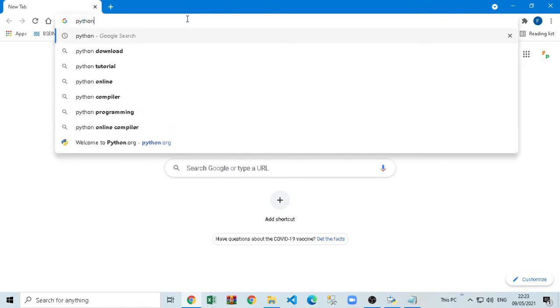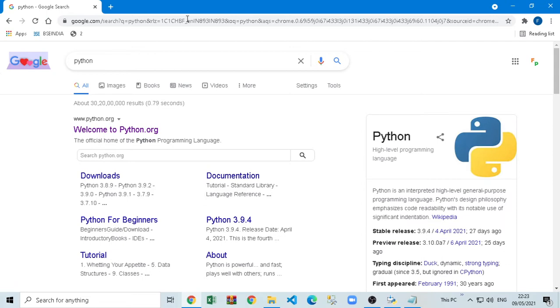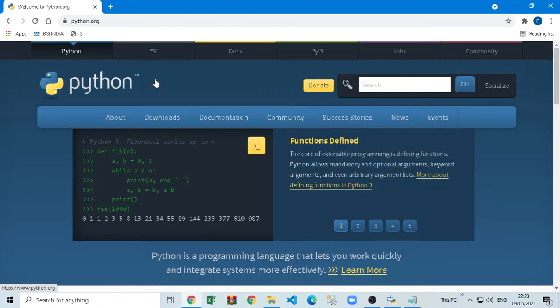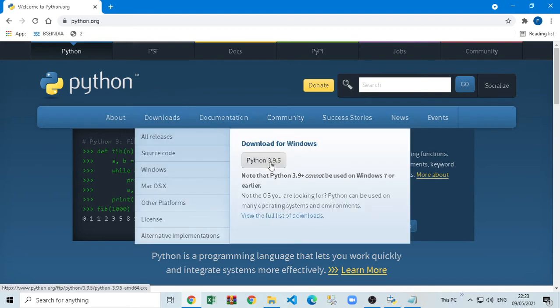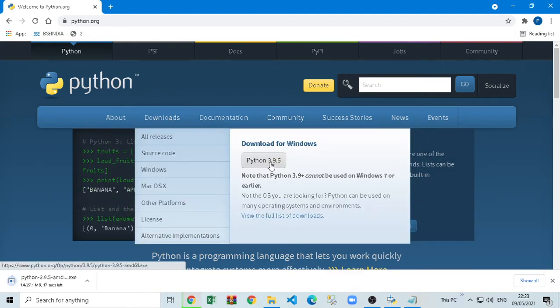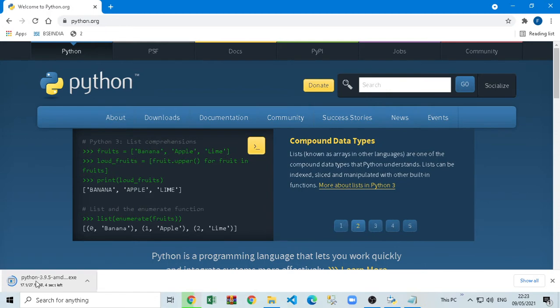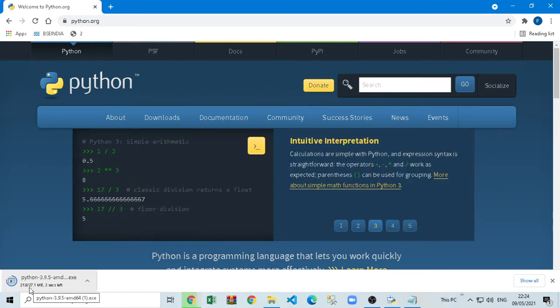You just have to type first Python on Google, any browser you can use. So you will get this official website. Why are we going here? Of course, if you want to write the code, you have to download Python software. So we are going to download this Python software. You can also download it for Mac if you are using Mac, otherwise from Windows you can download this version. It's very lightweight software, it's only 27 MB and it is official software given by Python.